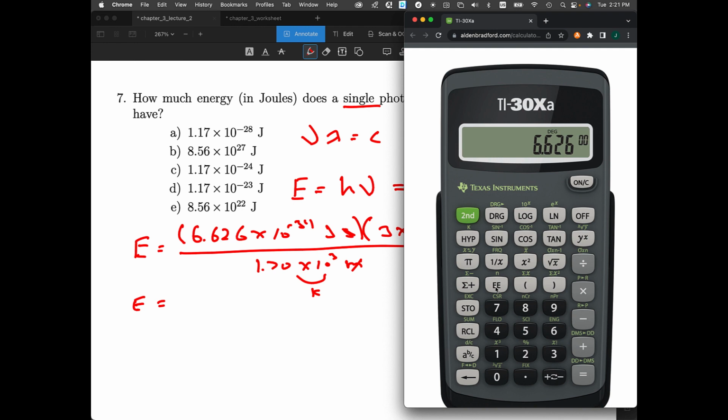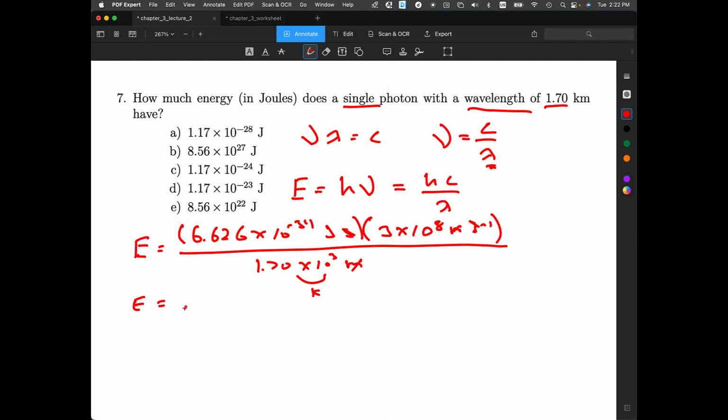We got 6.626 times 10 to the minus 34th, I use my EE button, times 3 times 10 to the 8th equals, divided by 1.7 EE3, and that gives me 1.17 times 10 to the minus 28. And that would be joules. Because they asked for a single photon, we don't have to multiply by Avogadro's number.